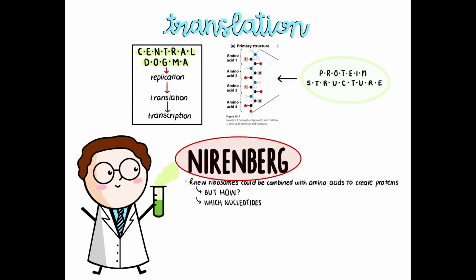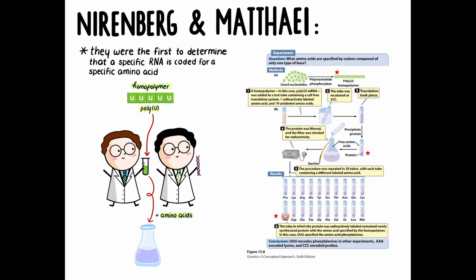A notable figure is Marshall Nirenberg, a biochemist who was set on determining the mechanism for protein synthesis as it relates to RNA and DNA. He knew that ribosomes could be combined with amino acids to create proteins, but he wanted to know how and which nucleotides would do the trick. In 1961, he joined forces with one of his fellows, Heinrich Matthaei, to develop a new experiment. They were the first to determine that specific RNA is coded for a specific amino acid, all in an attempt to crack the genetic code.